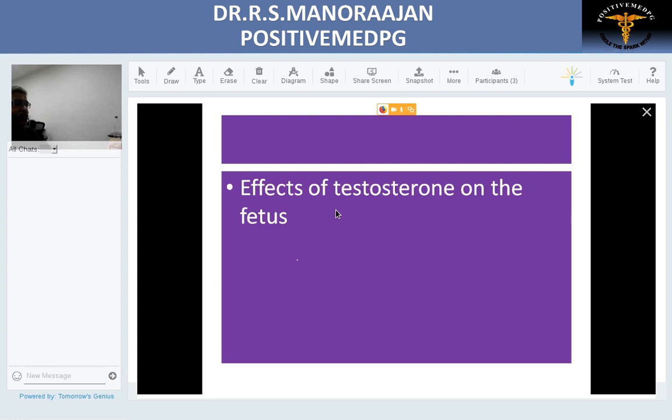Now we'll go to the next hormone, which dictates the external makeup of a fetus, testosterone. Testosterone, we know it is required for two functions. One, for the genital development. Two, it is required for the secondary sexual characters. When we see this point here, testosterone, we'll see what happens when there is excess testosterone in the fetus.